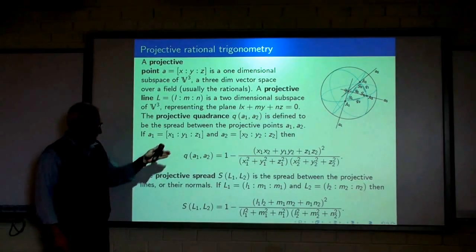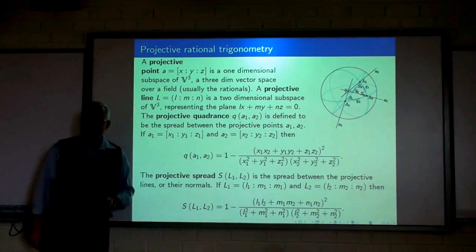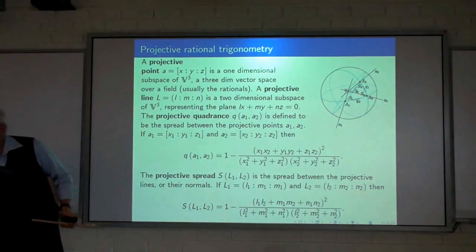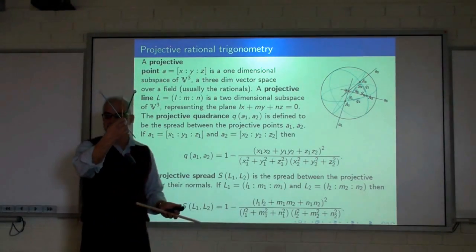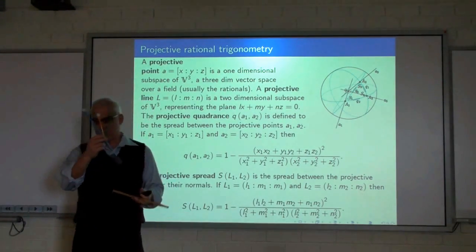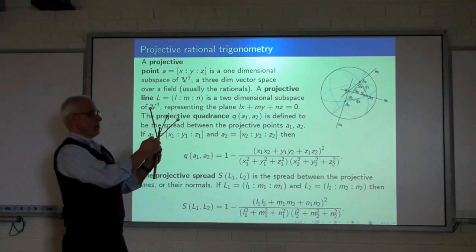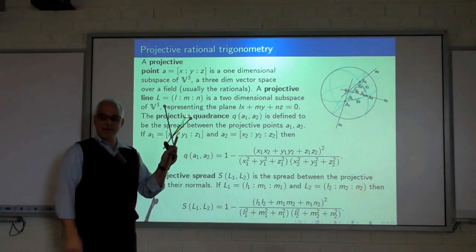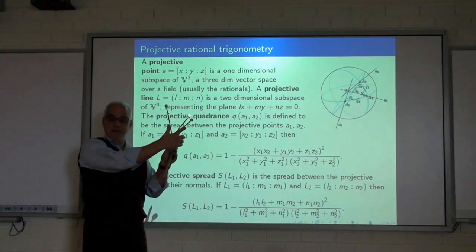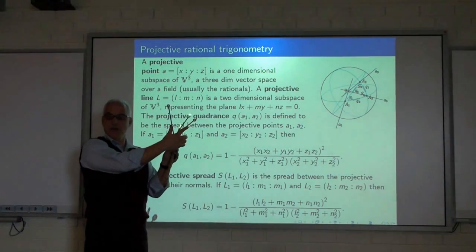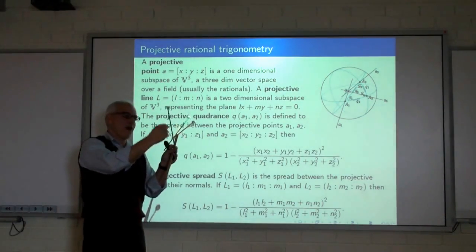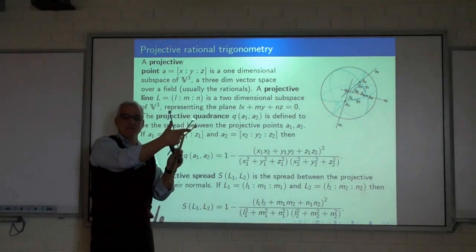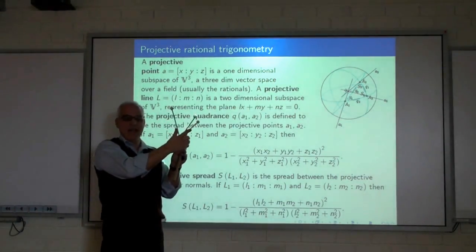And then we can write down expressions for the spread between these two lines. So the crucial thing is we have lines in space. If we just look at 2 of them, say the yellow one and the blue one, those 2 lines have a spread. We've just talked about spread. So we can define the quadrance between these two projective points as being the spread between the 2 lines that they actually are.